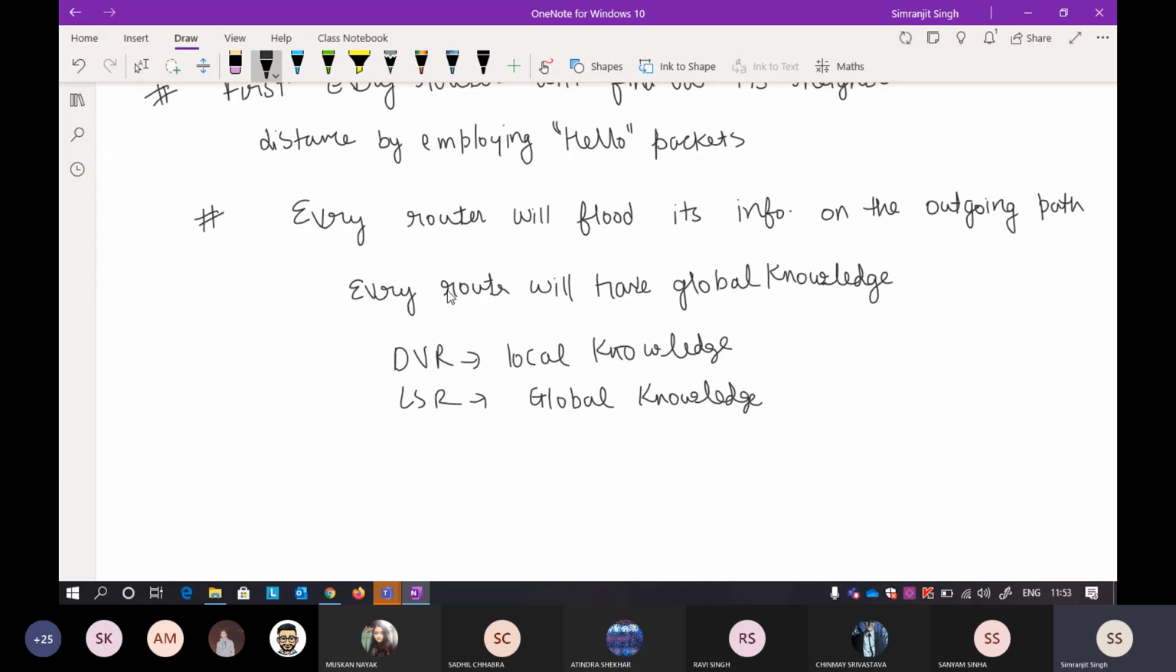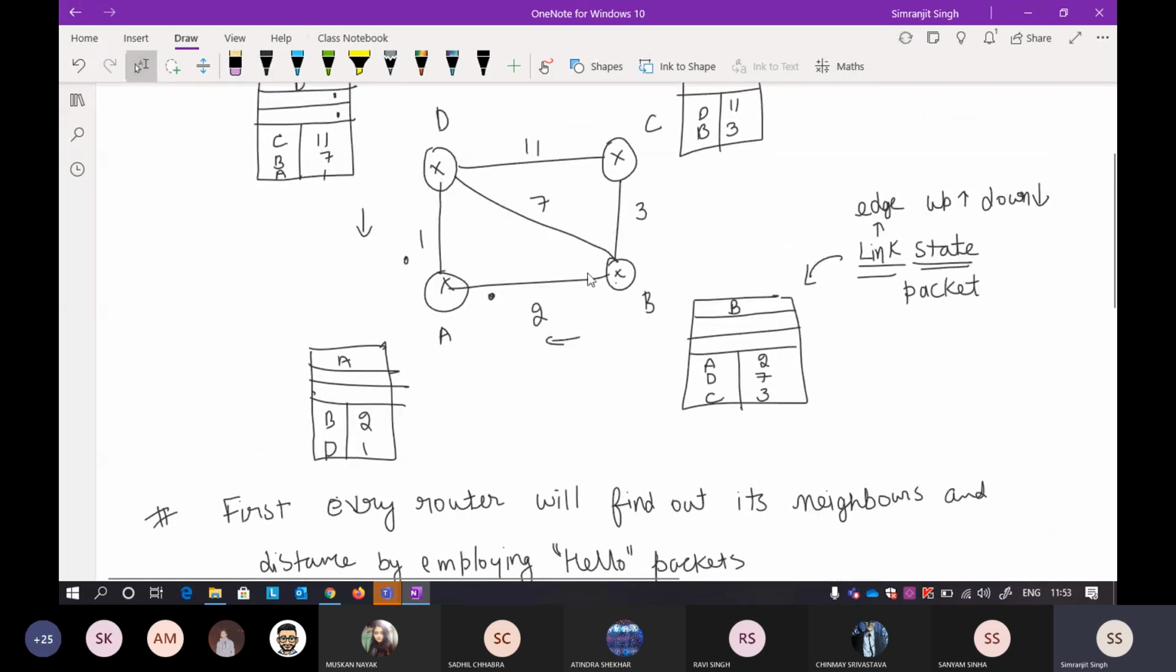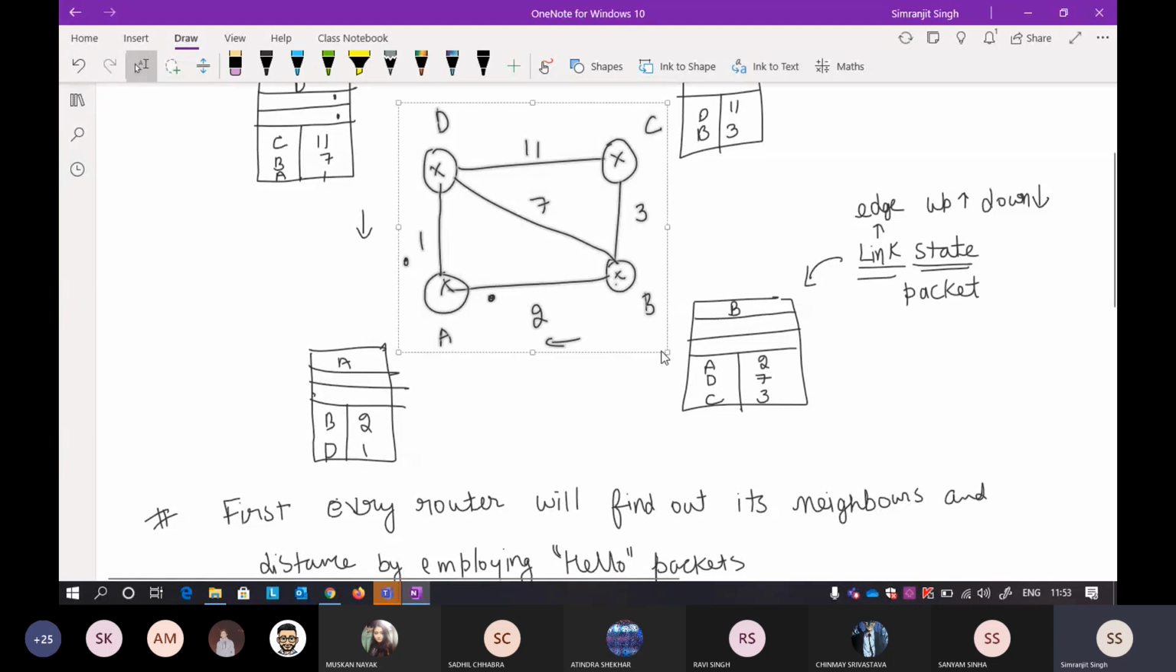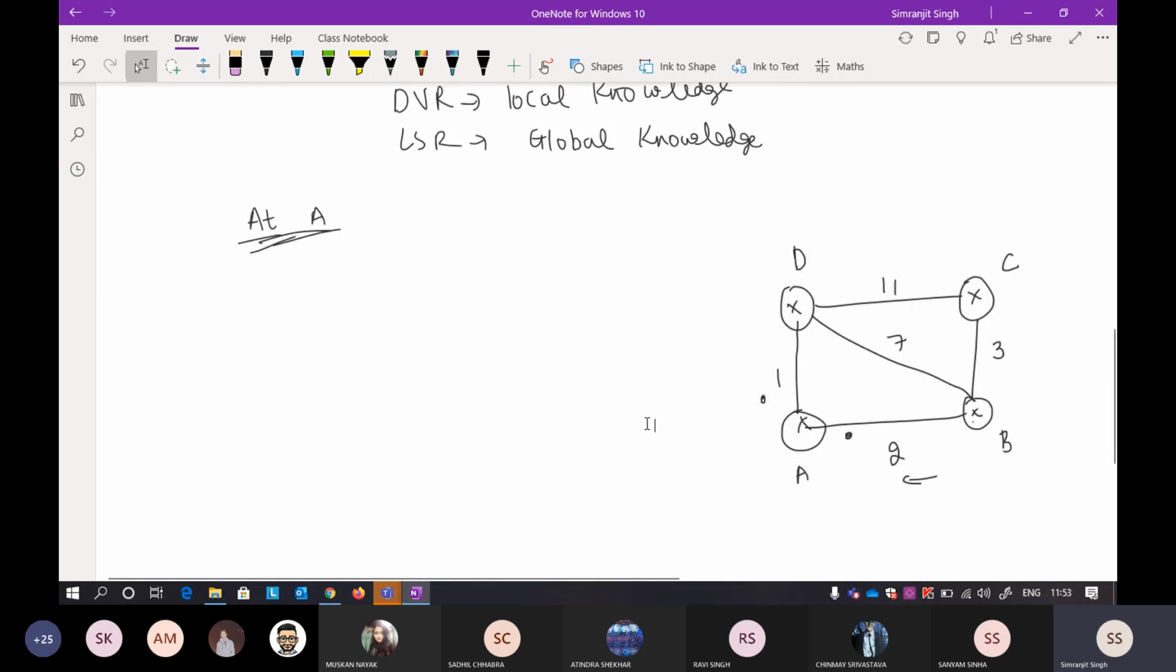I will show you now how a router is able to build a routing table. Suppose you are standing at A. I'll take the diagram again and copy and paste it here. Because everyone is flooding its packet, D will flood its packet to C, A and B. A will flood its packet to D and B. C floods its packet to D and B. B floods its packet to D, C and A.